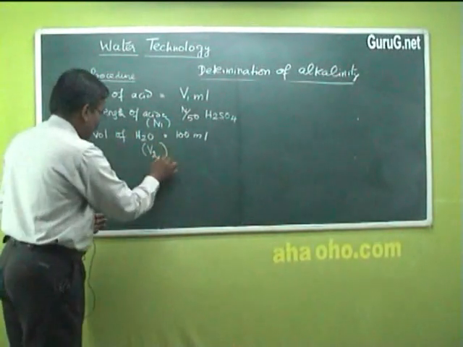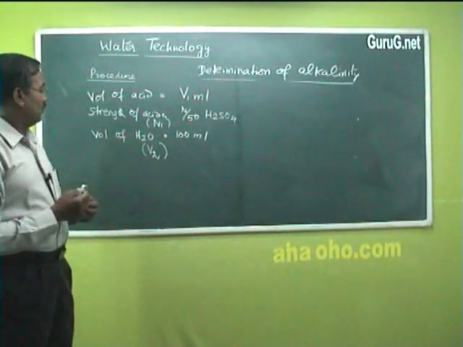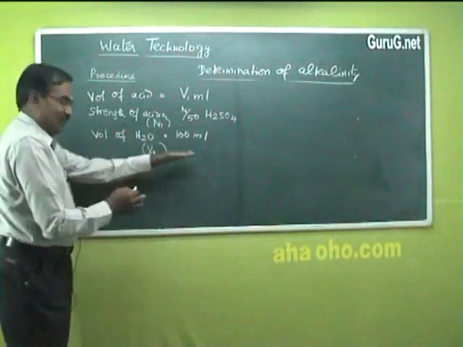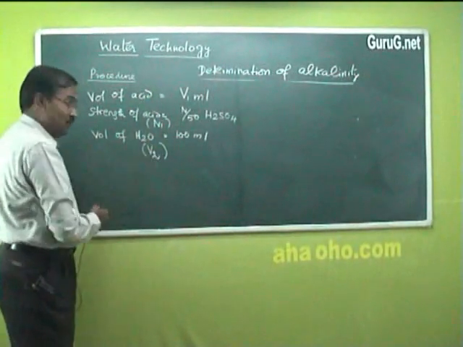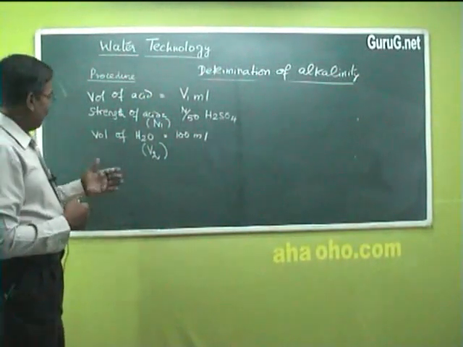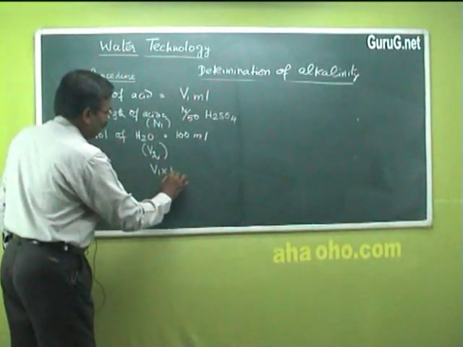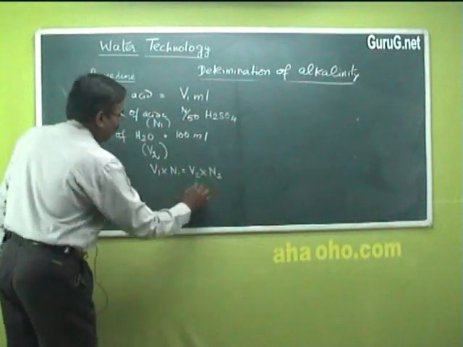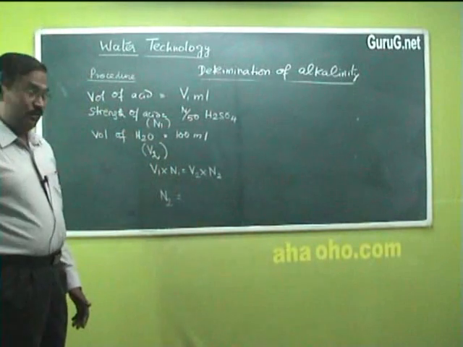By knowing these three values, by using the law of volumetric analysis, V1 into N1 is equal to V2 into N2, we can get the normality of water, that is N2.